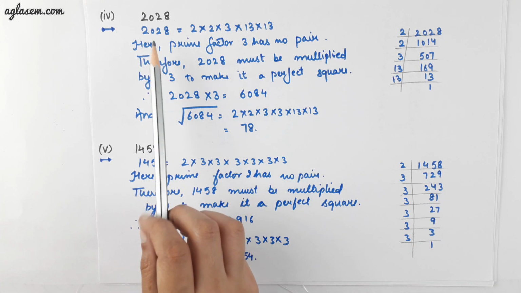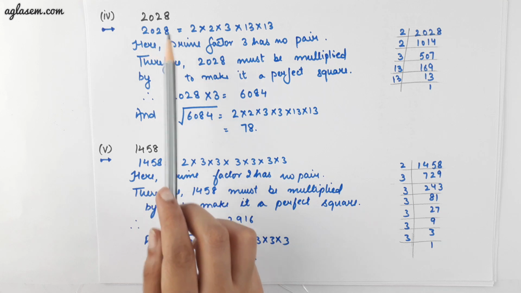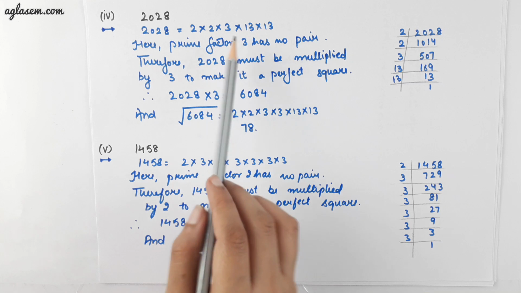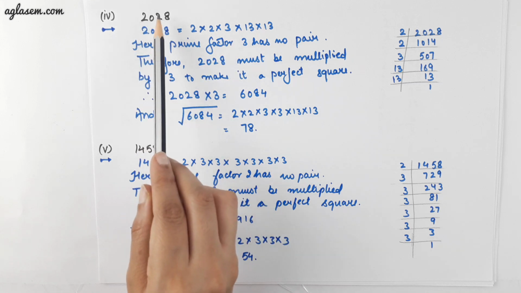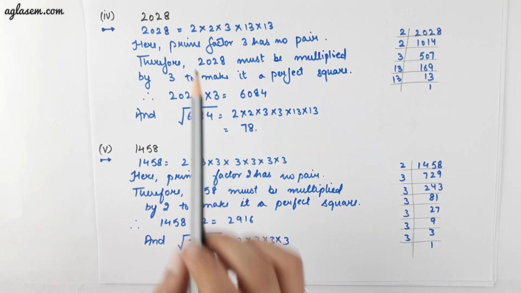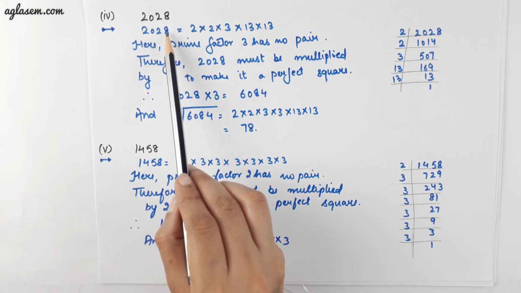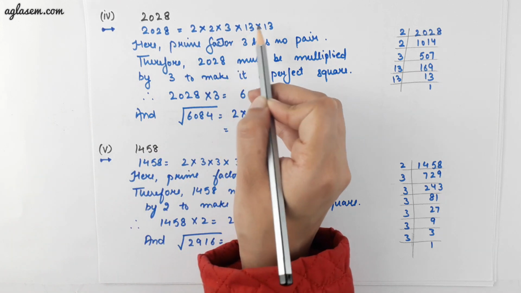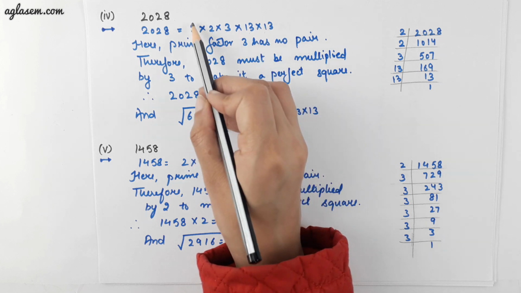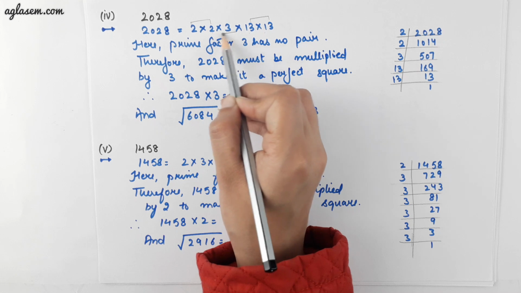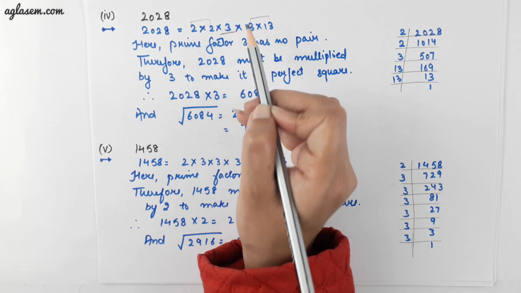The fourth part of the question is 2028. In this we have to find that smallest whole number by which we should multiply this number to get a perfect square. And for finding that smallest whole number, we will do the prime factorization of the number 2028, which is 2 into 2 into 3 into 13 into 13, and we can see 2 is making a pair and 13 is also making a pair, but 3 has no pair with itself.